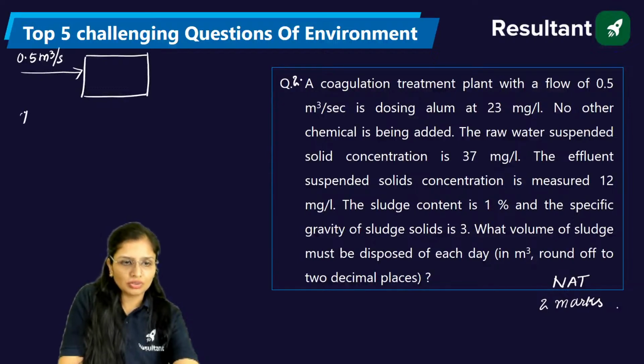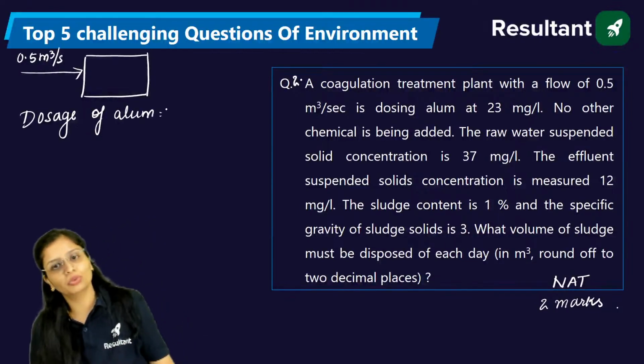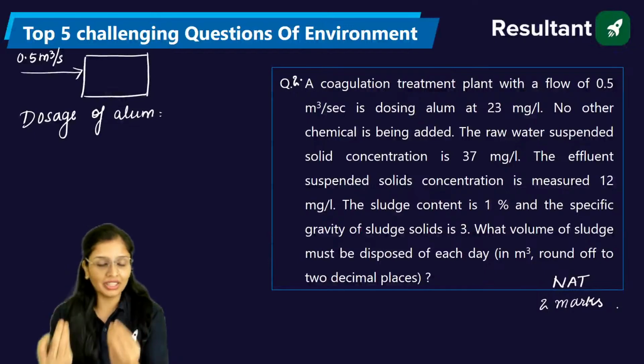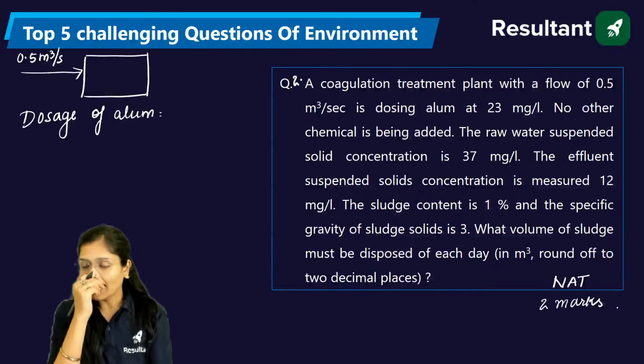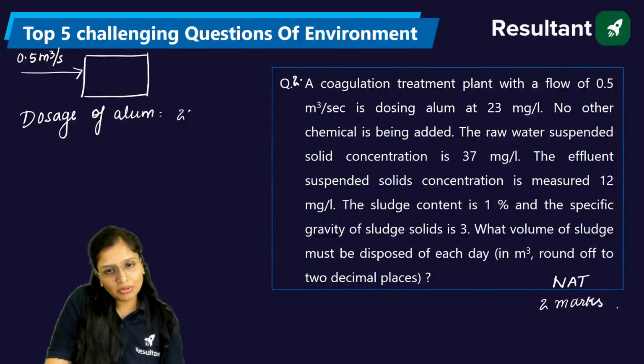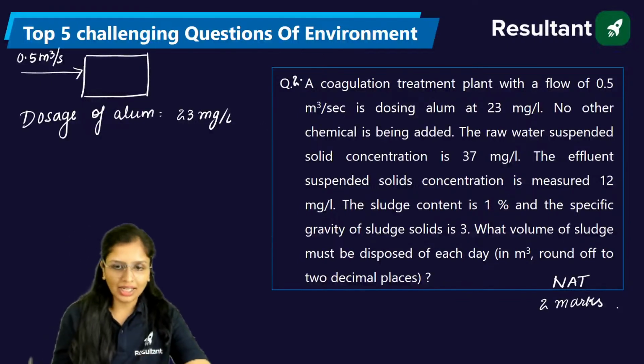Alum dosage. See, for explanation purpose, I'm making the diagram, writing it properly, but this is not a conventional paper for you. So you have to be very, very quick when you solve the question. Since I have to explain, this is the very first time you're dealing with the question, I have to explain each and everything. Dosage of alum is 23 mg per liter. No other chemical is added. So you haven't added any other coagulant, only alum.